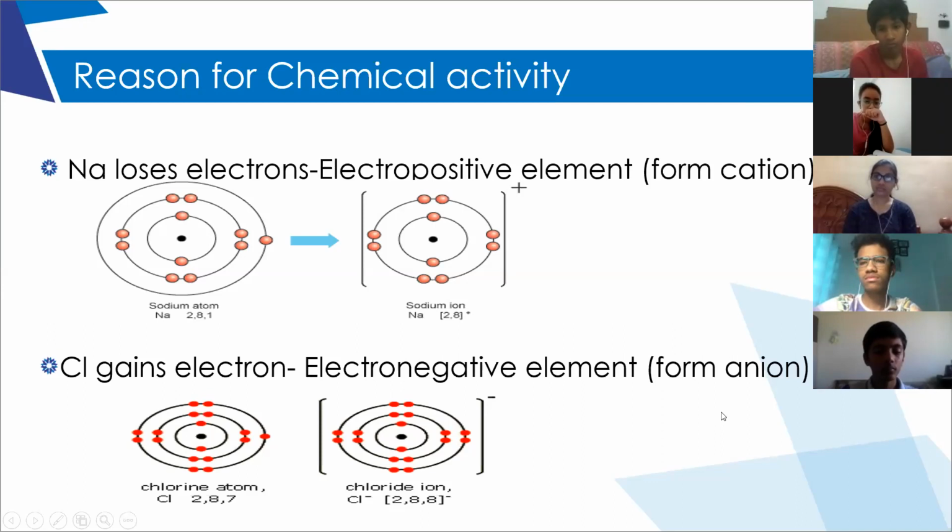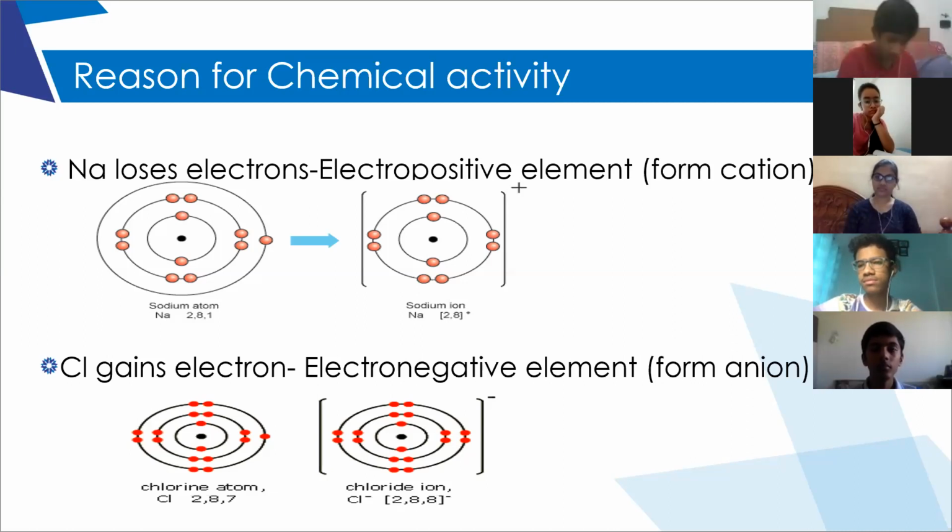Pranjal, what is the valency of aluminium? Aluminium, is it electropositive or electronegative? Electropositive. Okay, what will be its valency? How many electrons does it lose to attain stability? You did not write? Okay, the atomic number is 13, so the configuration is 2, 8, 3. It loses 3 electrons, so it will get a +3 charge, right?